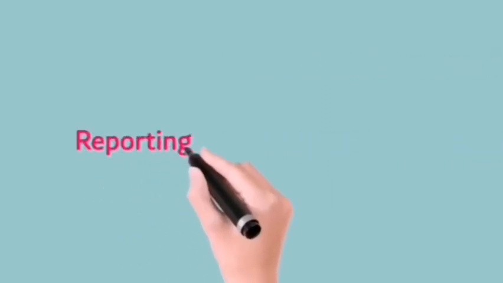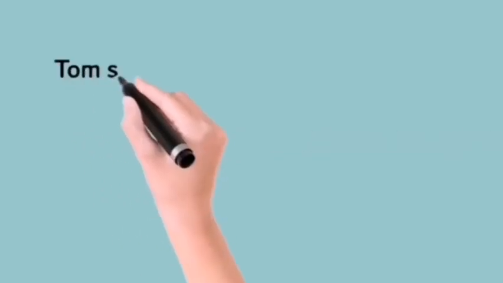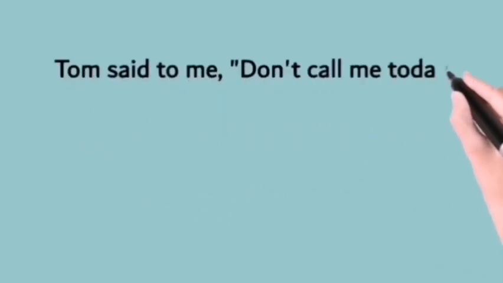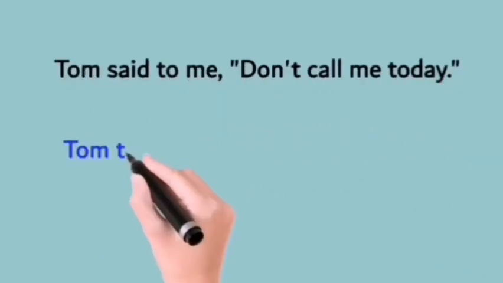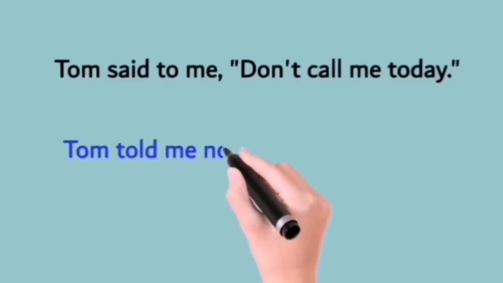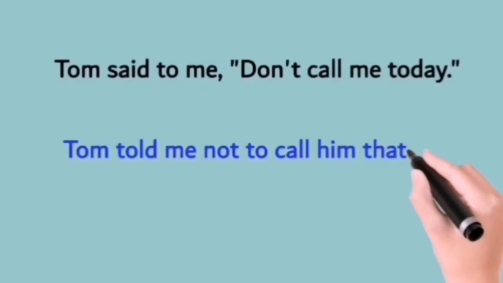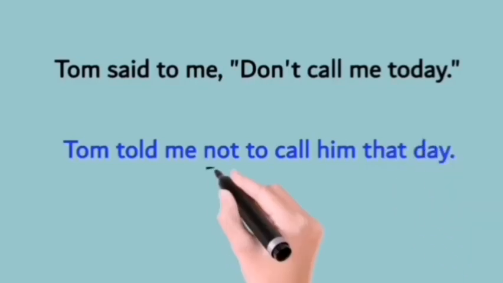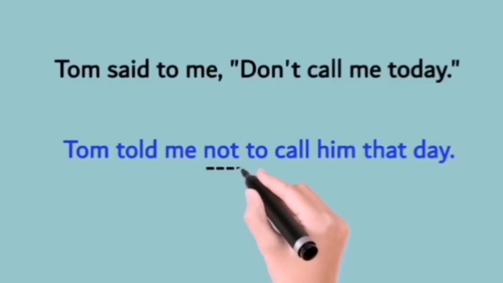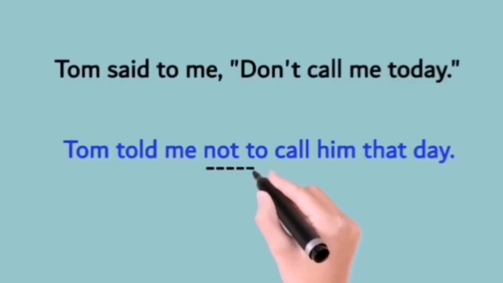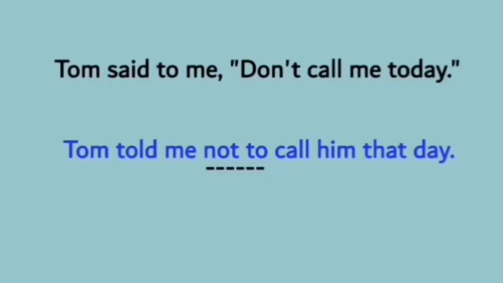Now we are looking at how to report negative sentences. Here is the first example for you. Tom said to me, don't call me today. While reporting, don't changes into not to. So the sentence will become like, Tom told me not to call him that day. Here, don't changed into not to, today changed into that day.